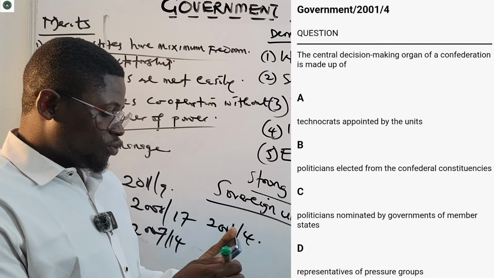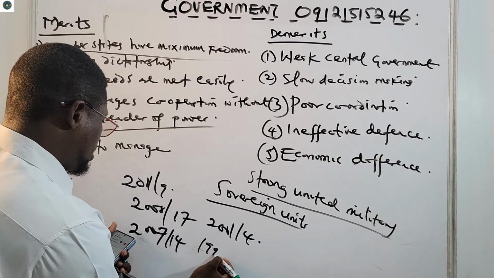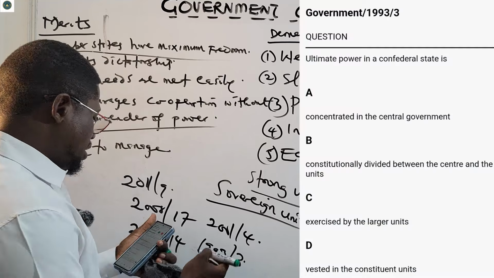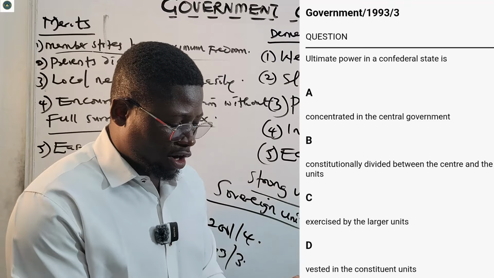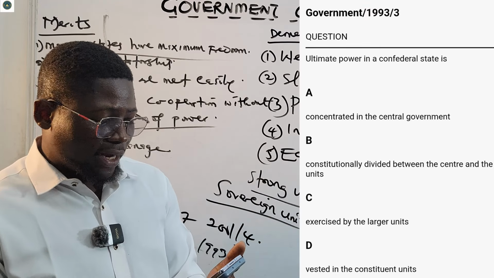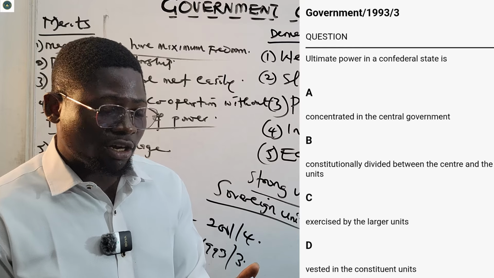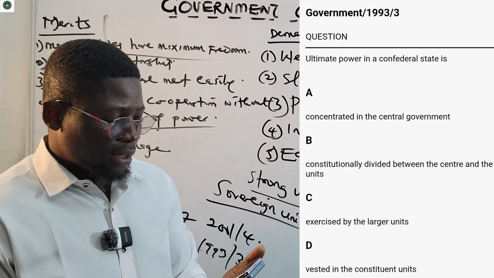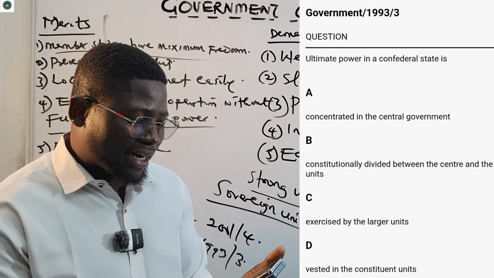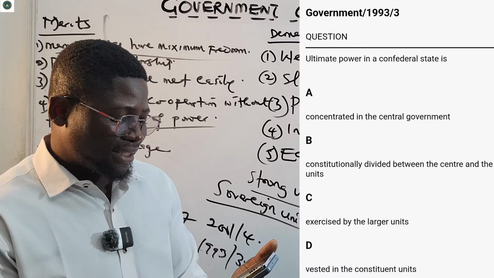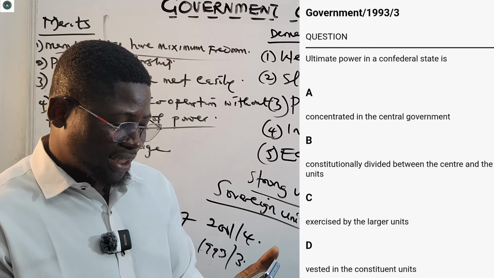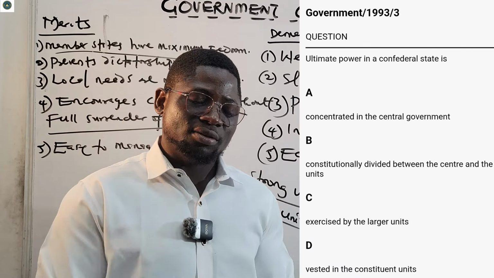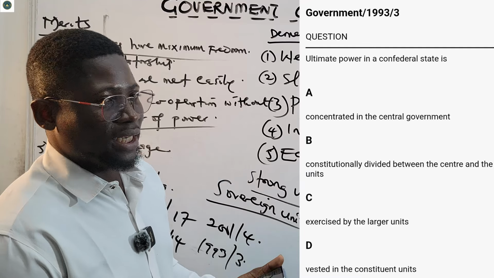Now let us see one more before I give you an assignment. 1993, number 3. They say ultimate power, that is sovereignty, in a confederal state is: A, concentrated in the central government. God forbid, no. B, constitutionally divided between the center and the unit. No. C, exercised by the larger unit. No. D, vested in the constituent unit. It is vested in the constituent unit.